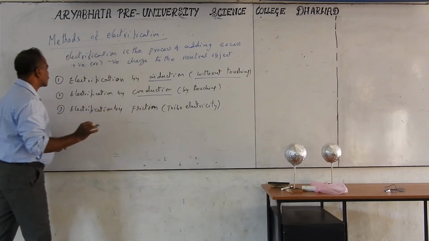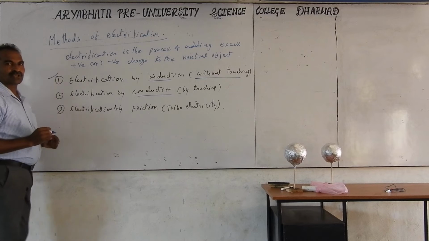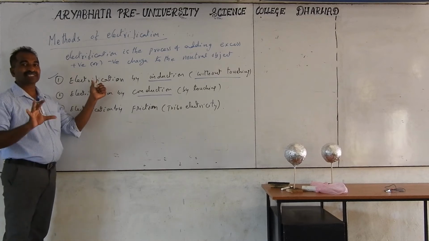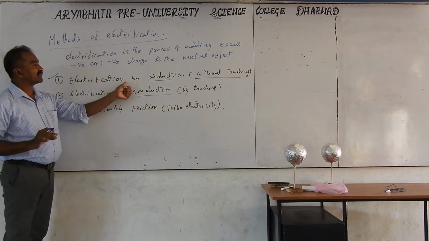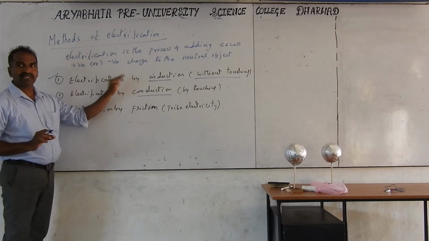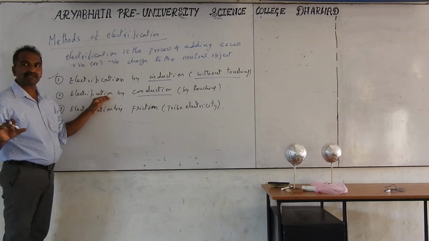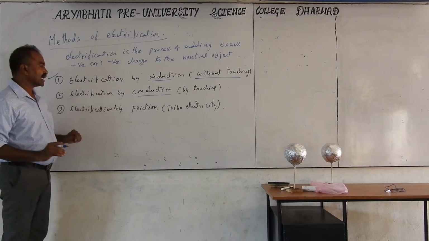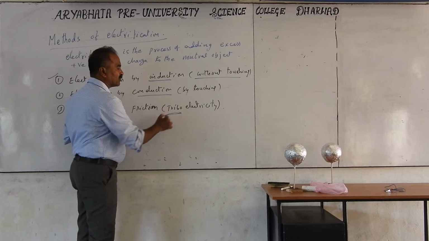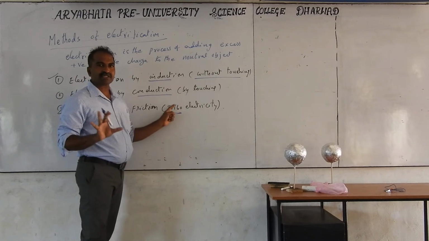And you will be asked mostly this one. So far they haven't asked you the explanation of this, that means the experimental procedure of electrification by induction. But they ask only this one if they ask a 3 marks question. And these two you have to know only for the application side, for problem purposes only. And triboelectricity, what is not there for you? Tribo means friction. The name triboelectricity is not there.